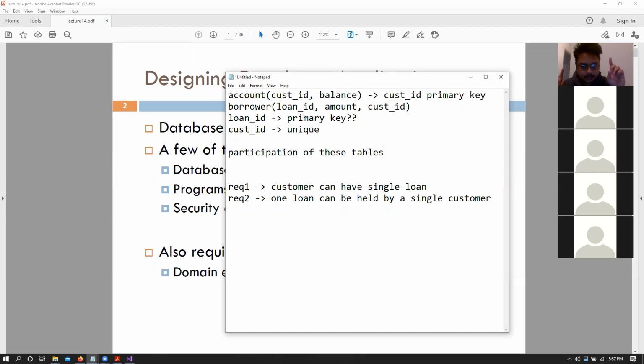Are the two things clear? One is that one table requires the other table to have data in it. For example, the employee tables would have healthcare information as well, it has to have it. The other one is that it is not mandatory. So a customer may not have a loan.